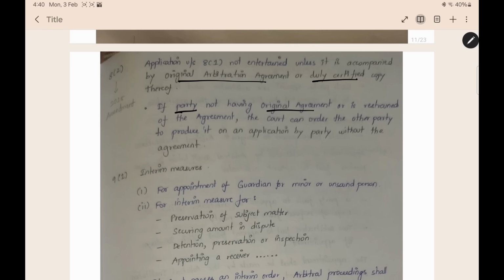The other party who has come and filed a case against you has the original agreement, and the court will order the other party to produce the arbitration agreement. And you need not produce the original agreement. The other party will produce it on your behalf, because that is the court order.